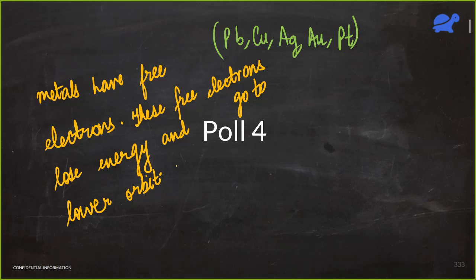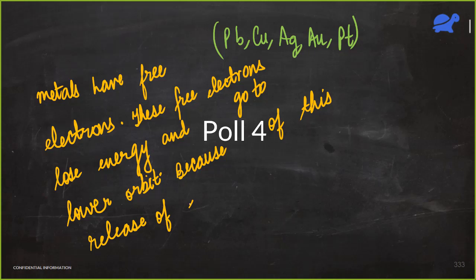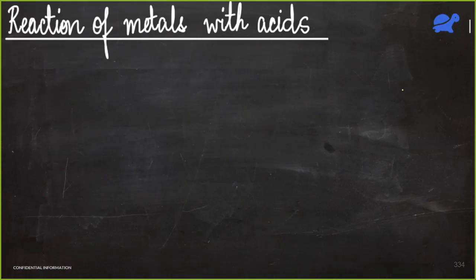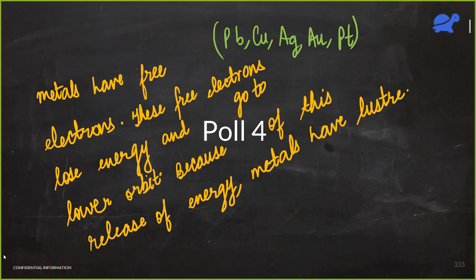Because of this release of energy, metals have luster, or a shiny finish, because the free electrons in them can lose energy and move into the lower orbits.